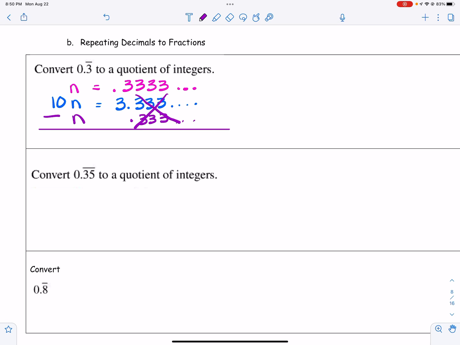And so now I have 10 n's minus 1 n, which is 9n, and that equals 3. Then I must solve for n. And so n is 3/9, which I can simplify to 1/3. So if you checked on your calculator 1 divided by 3, you would get 0.3333 repeating, okay?